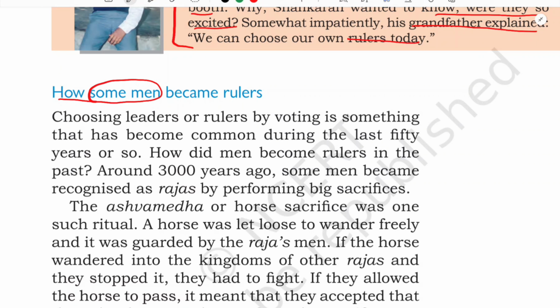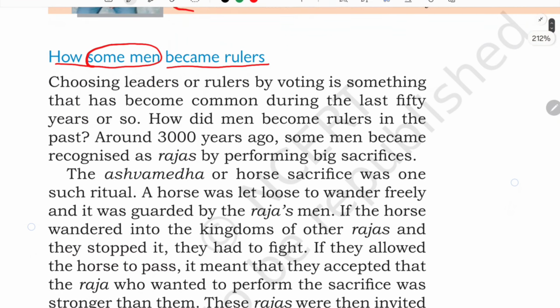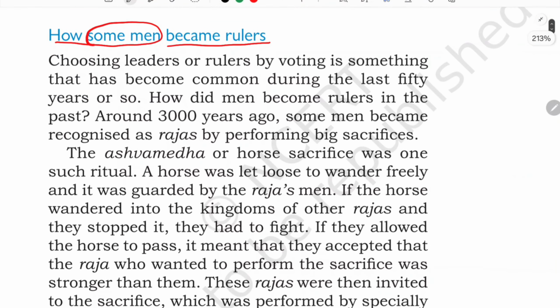He might be chosen because of some qualities or some things. So what are those things we are going to see here? Okay, how some man becomes ruler. In the previous chapter we witnessed that the one who is skillful, smart and powerful, usually they used to choose him as the leader of their clan, and he becomes the leader and leads their groups, isn't it? So here in this chapter, let us see how they are going to do.